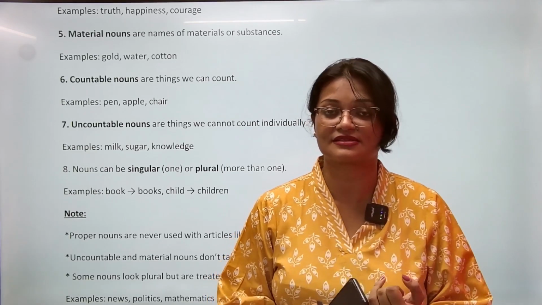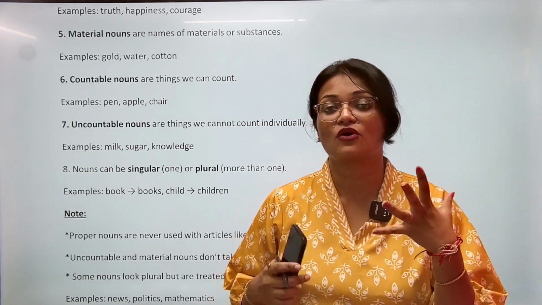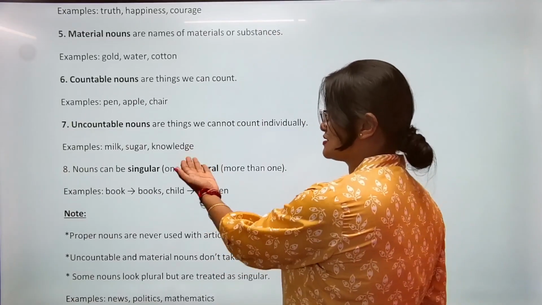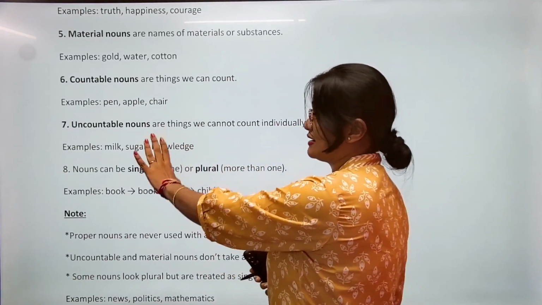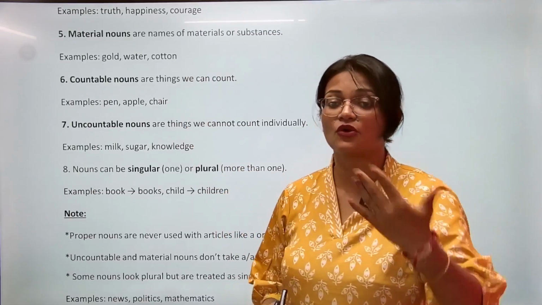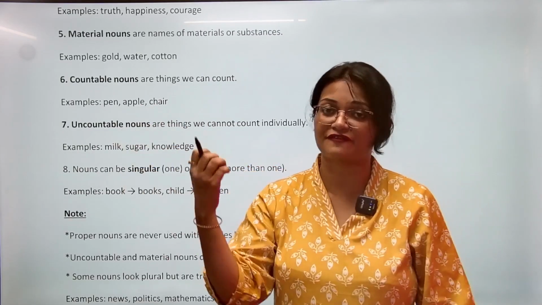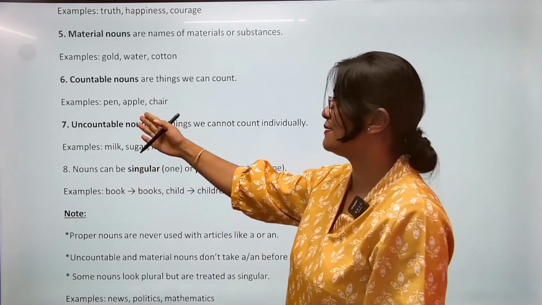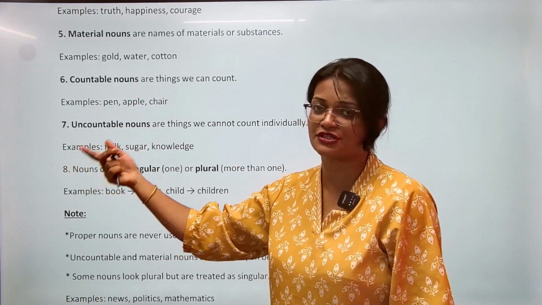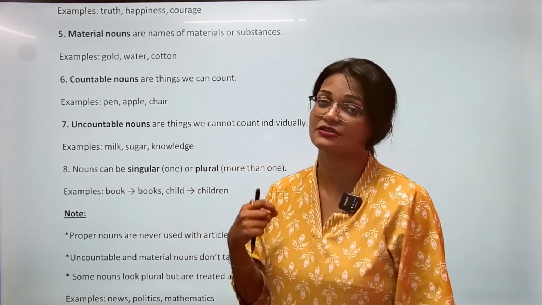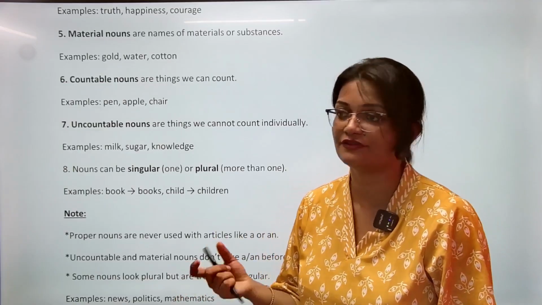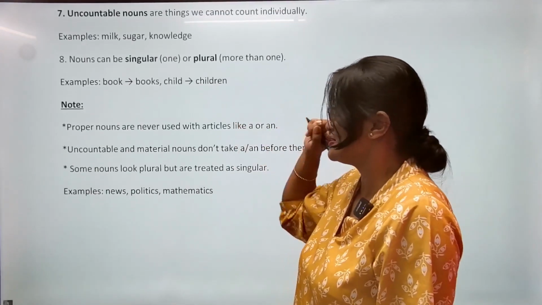So जब भी is, was, has या फिर all this singular verb use करेंगे तो it's always about the countable noun. We use it's always about the uncountable noun. But countable noun, since we know how many, अगर एक पेन है तो definitely we use singular verb. If there are many pens, more than 1, 2, 3, 4 जितना भी है, we will use accordingly plural verb. But for uncountable noun, we generally use singular verb. Okay. These are some of the notes.